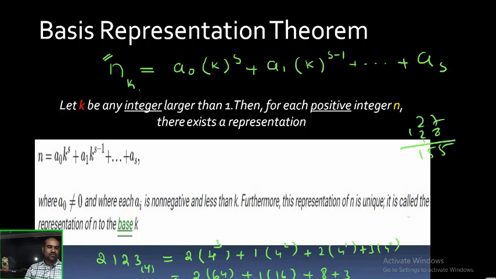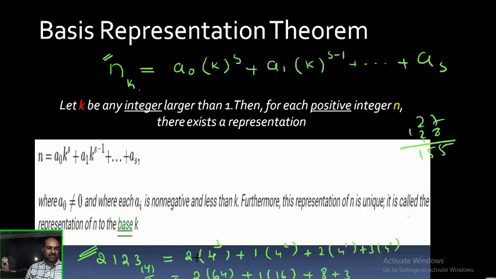So what is the use of this theorem? That is the important thing. By using the basis representation theorem, any number given with any base can be written as a number with base 10. Here in this example, what is given is 2, 1, 2, 3, a number with base 4. That number can be written in base 10 as 155.